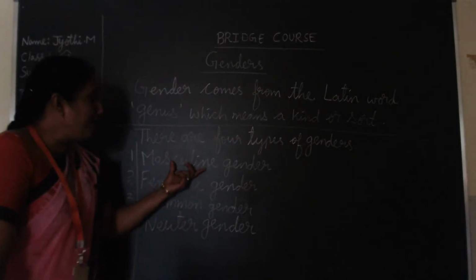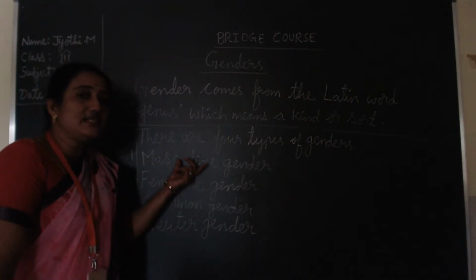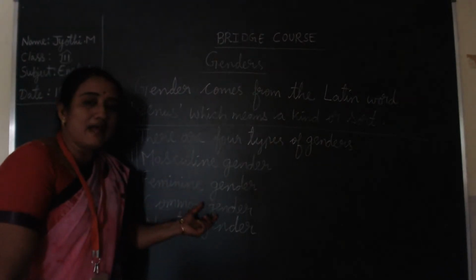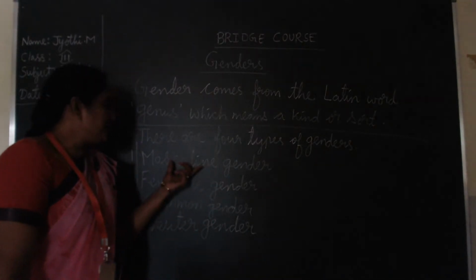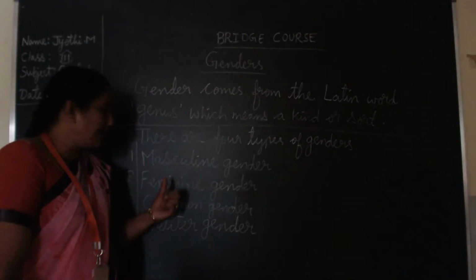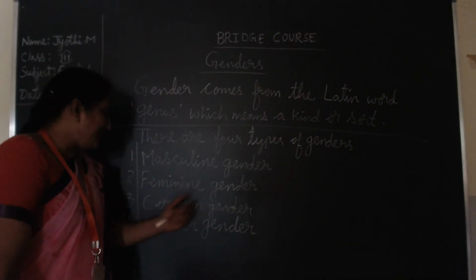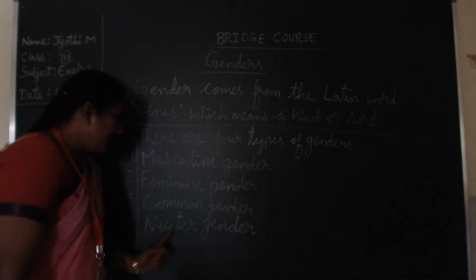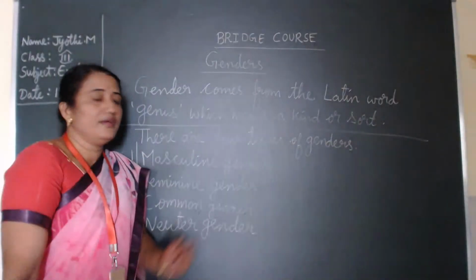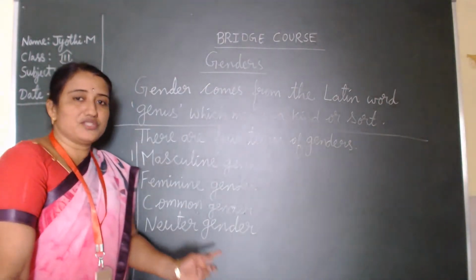Afterwards, we will be seeing one by one. We will see the definition of each gender, and I will show you with examples. First one is the masculine gender, feminine gender, common gender, neuter gender. You have to take down all these four now.